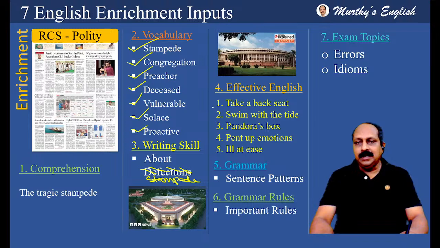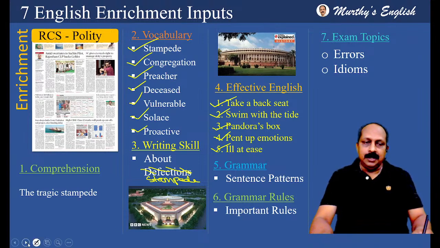And in effective English, I have brought 5 idioms: take a back seat, swim with the tide, Pandora's box, pent up emotions, ill at ease. And grammar, important areas are there based on the editorial and grammar rules. As usual, exam topics, error location, and idioms.